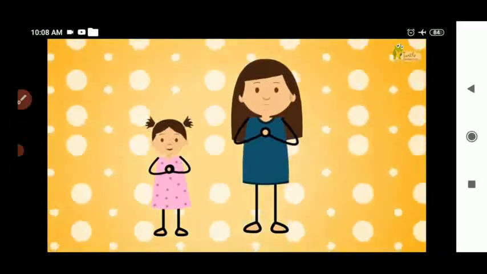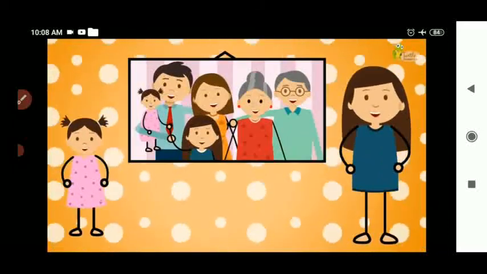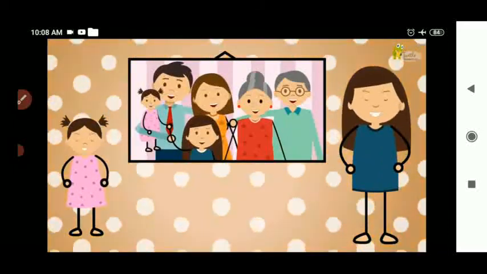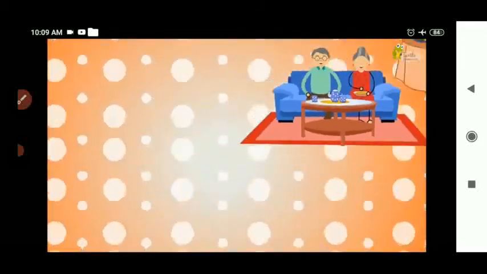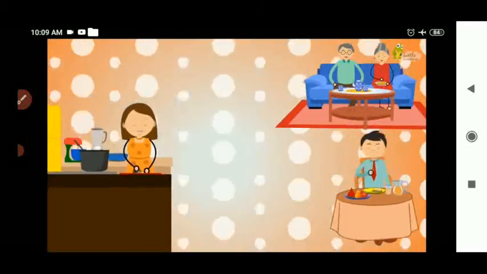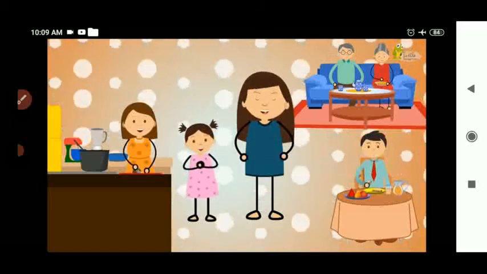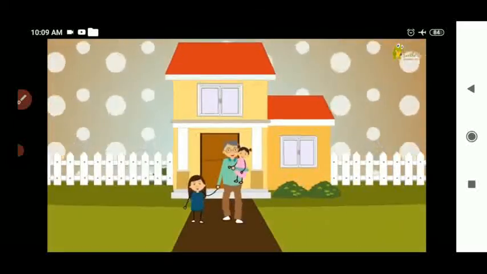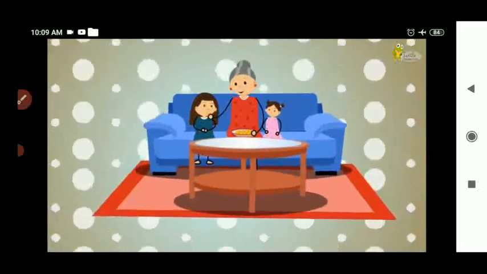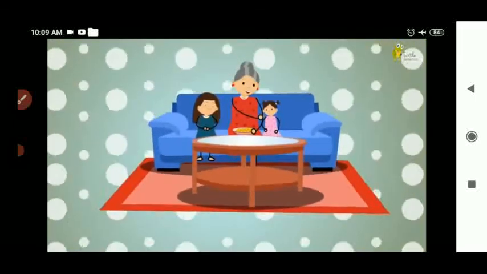I have a family of 6. Grandpa, Grandma, Papa, Mama, and a little sis. Grandpa takes me for a walk. Grandma feeds me ladoos.